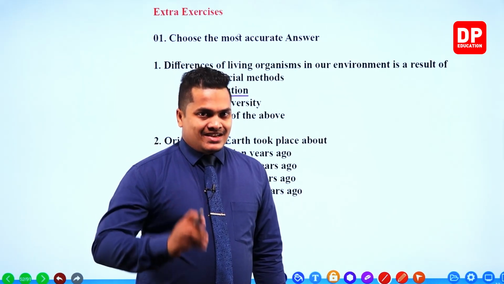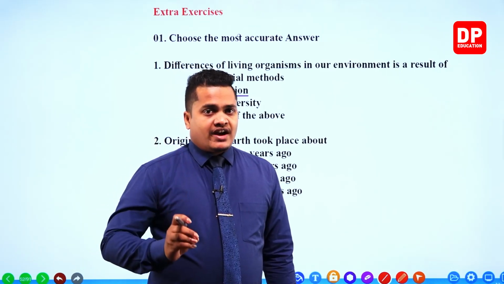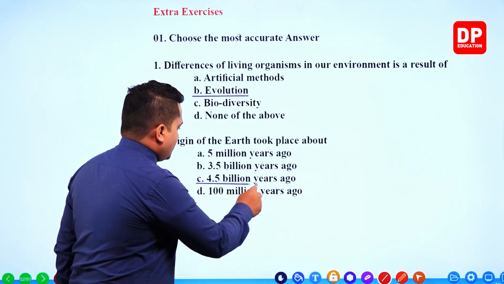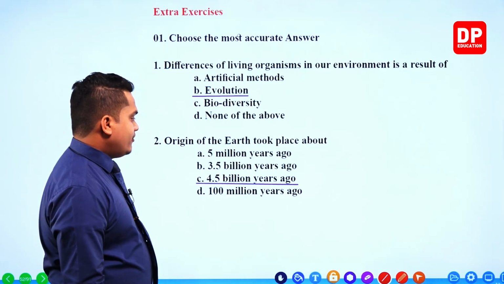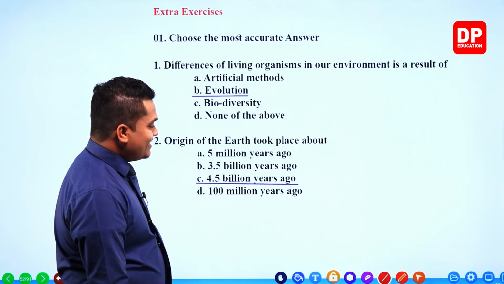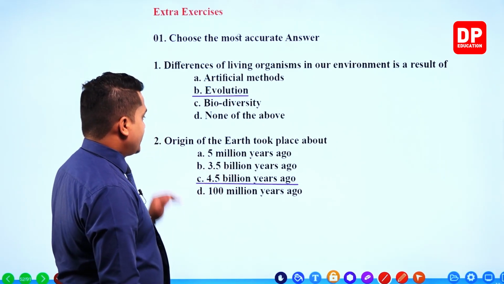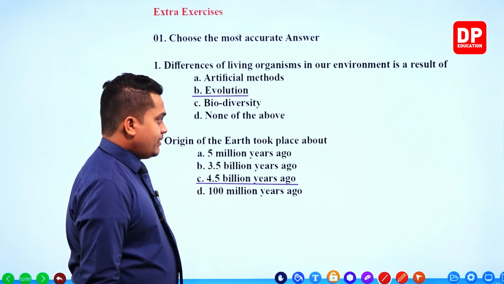So Earth was created 4.5 billion years back. So the correct answer would be 4.5 billion years ago.